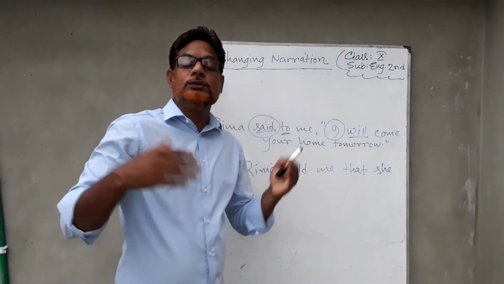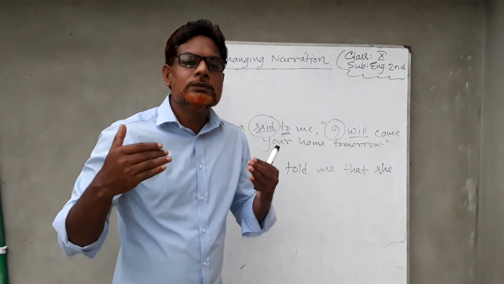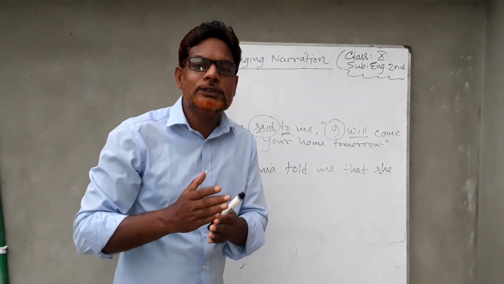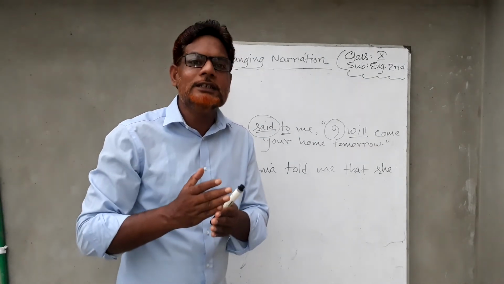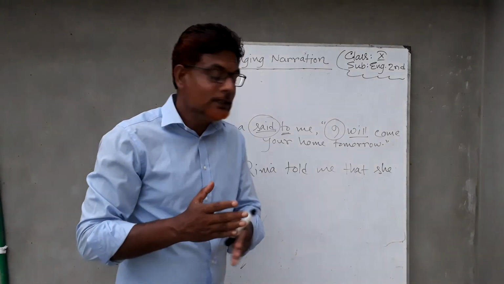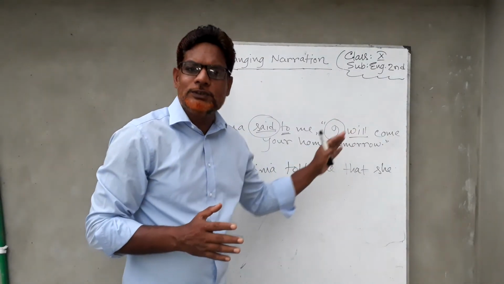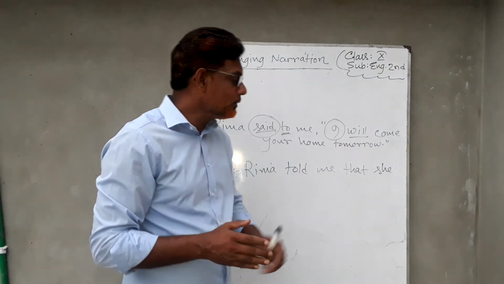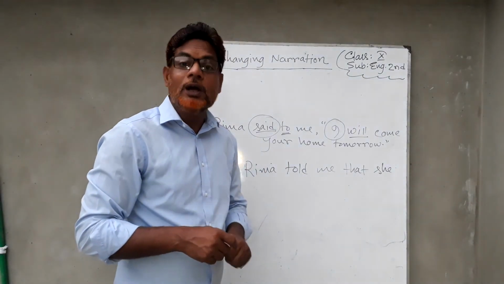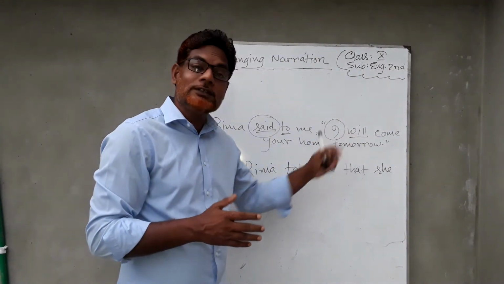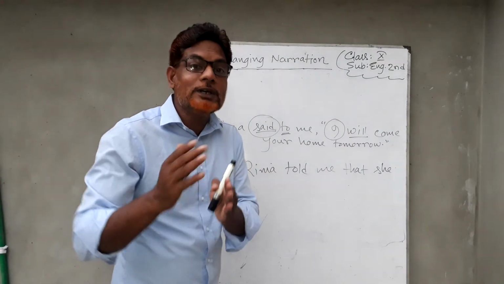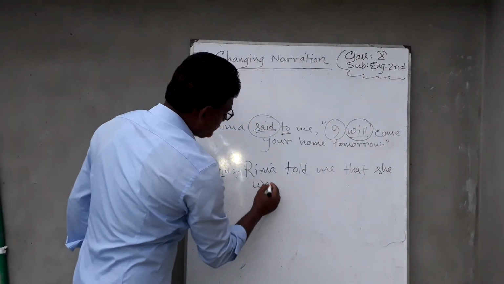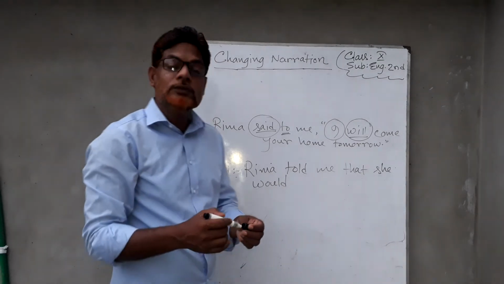When do we use will? To express an incident that happens in the future, future in the present. So it's a kind of present tense actually. Though it's future, it's a kind of present. It's called future in the present. So all present will be changed into past. So how can we change the tense of the reported speech? We have to write the past form of the first verb. So will is the present form. We have to write the past form. So we can use would instead of will.